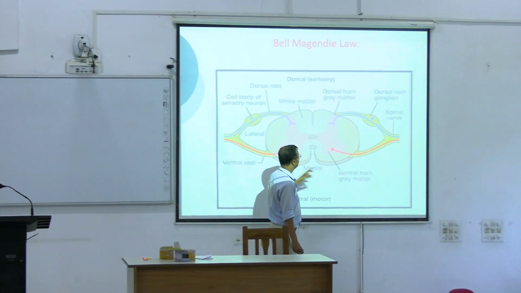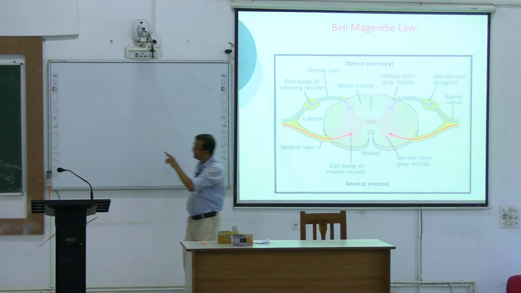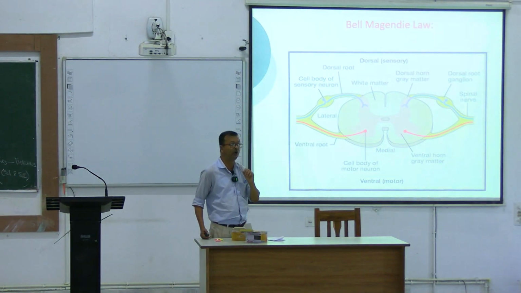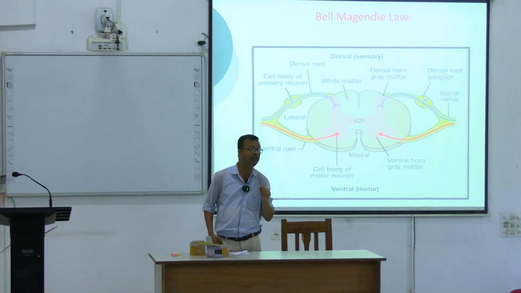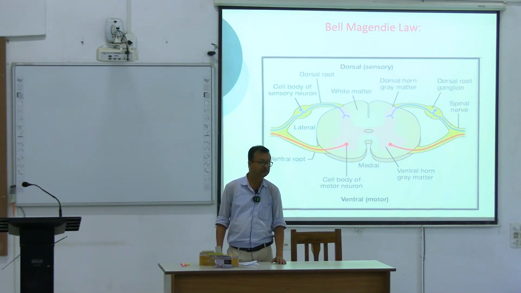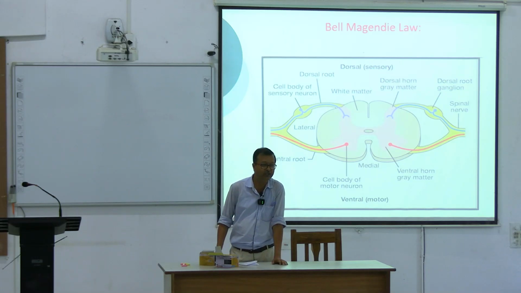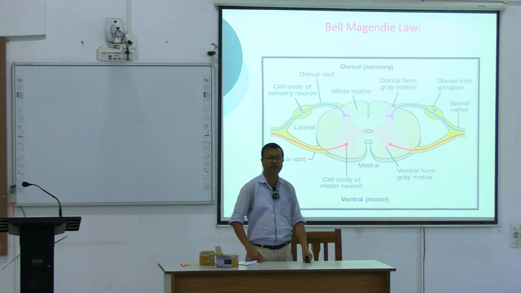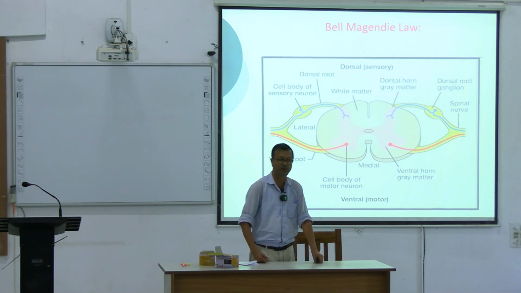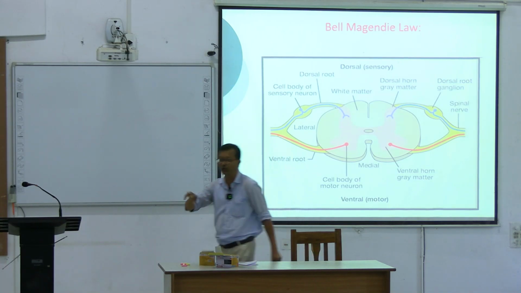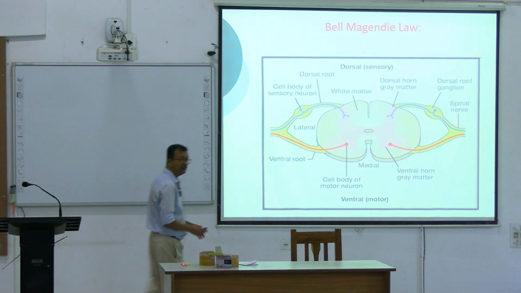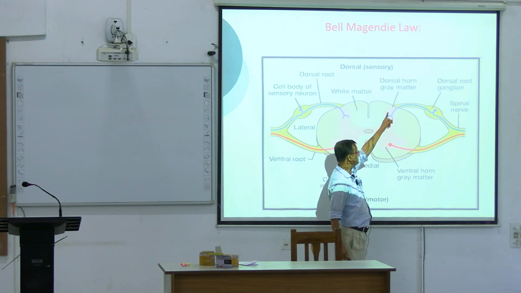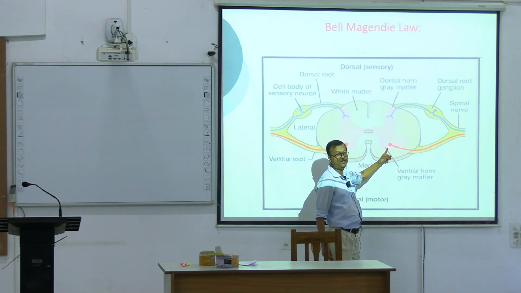Now, what does the Bell-Magendie law state? Have you any idea about it? The Bell-Magendie law states that in the spinal cord there are two roots, one for sensory and another for motor. The dorsal horn is the sensory root and the ventral horn is the motor root.